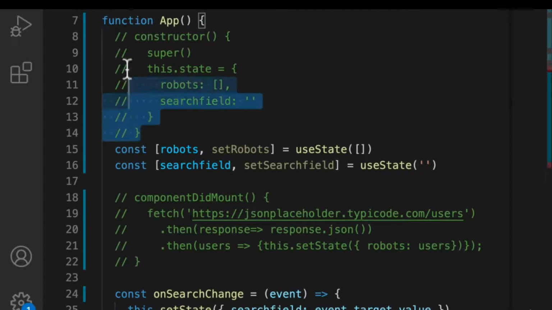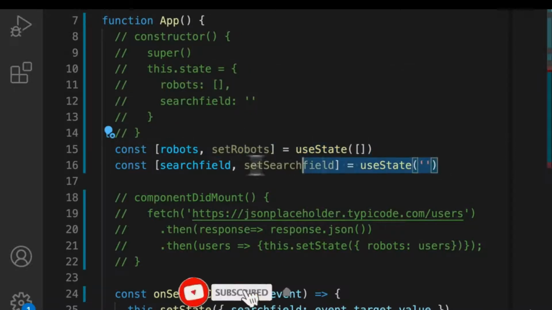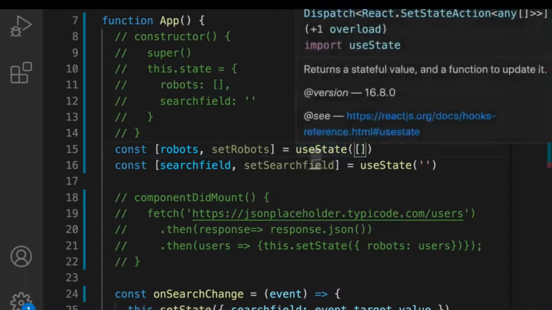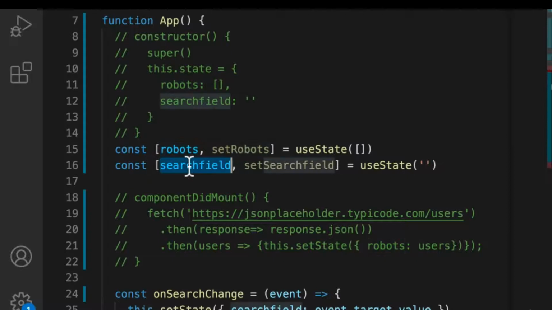We've just recreated this part, except now our function has state. It has the robots state and it has the search field state. And you'll also notice that it's not in one big state. Instead, we've sliced things. So we have one state for robots and one state for search field, and we keep them separate. Now, this initial state can be anything you want. You see here how this.state was an object, and if we wanted to, we could make this into an object, but this is completely up to you and what state you want to have in your app.